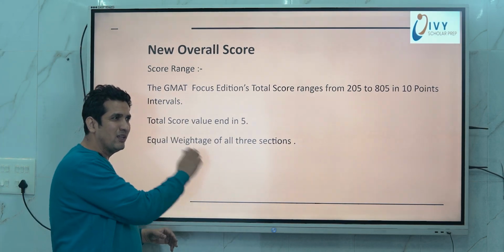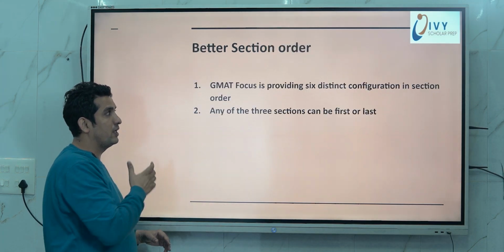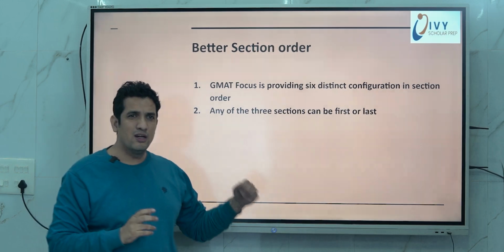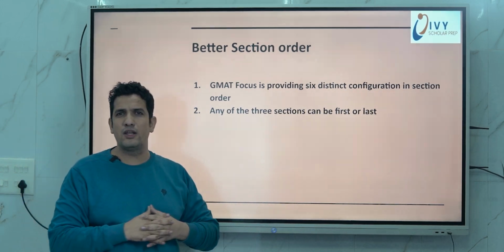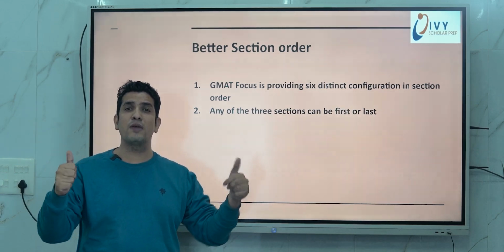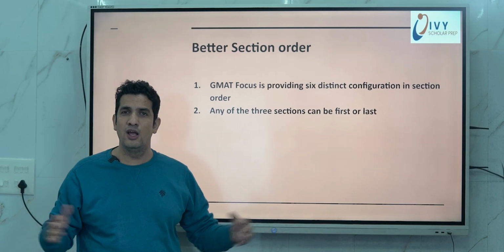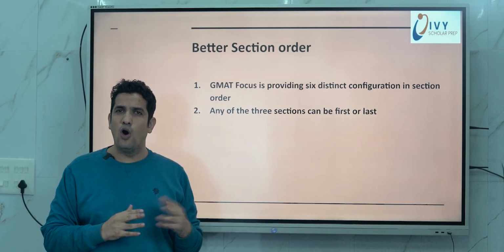And one more good thing, each section will have equal weightage: quant, verbal and data insight. You also get a better section order. Earlier we had only 3 to 4 choices, but this time we get 6 choices, so you can start from any section and end on any section. It's up to you whether you want to start with English, quant or data insight.